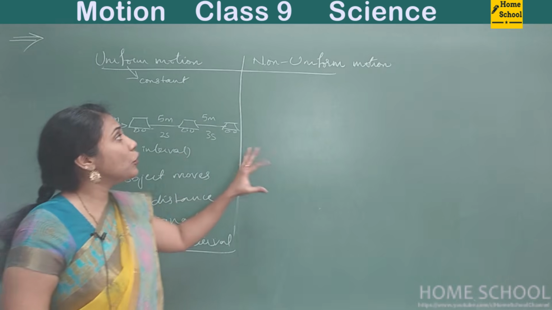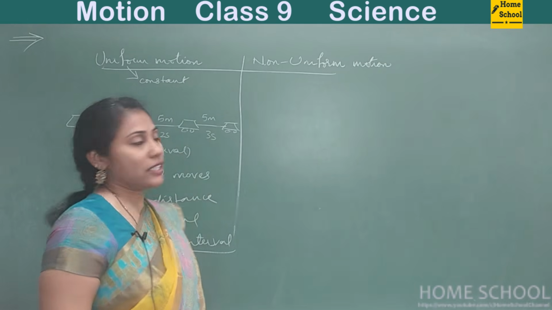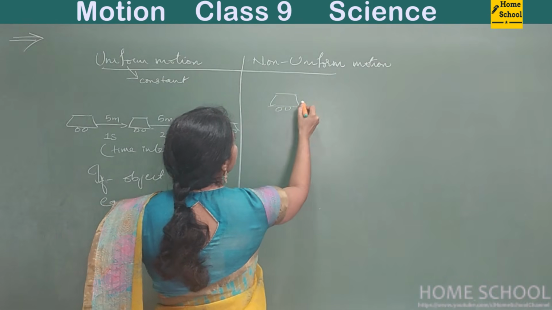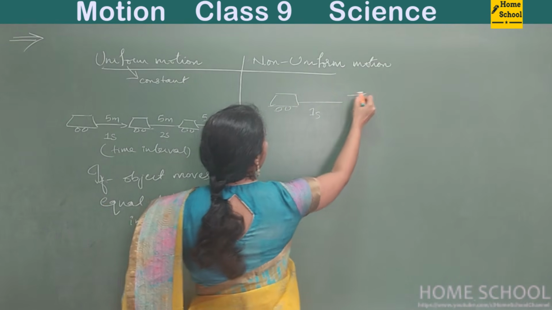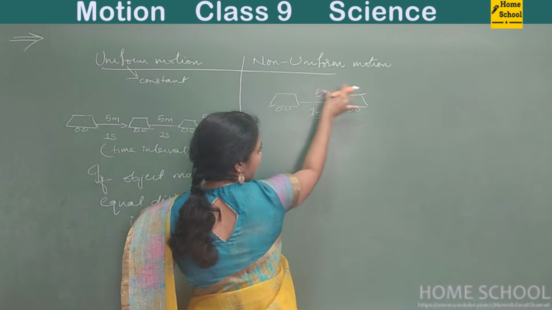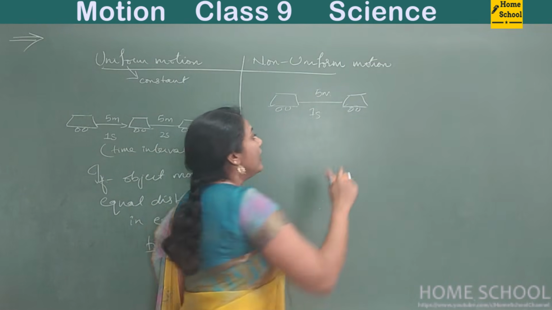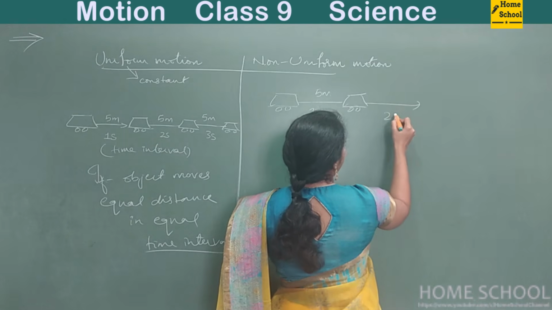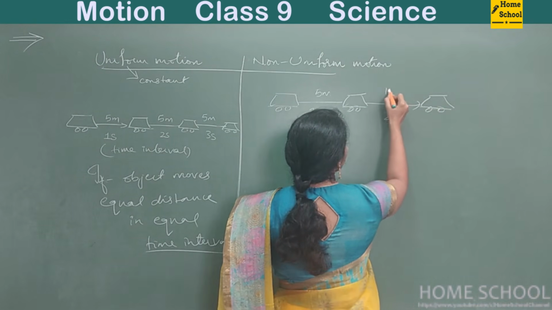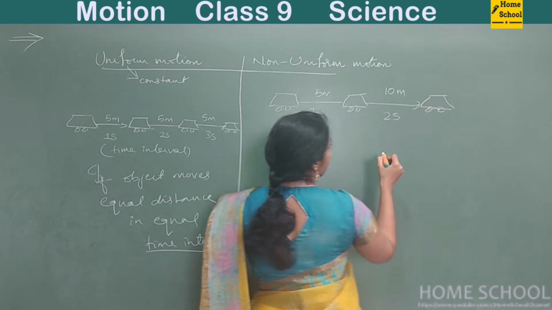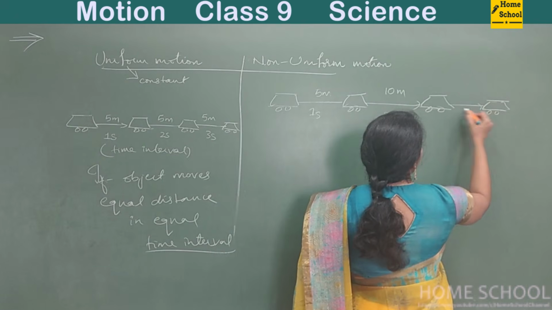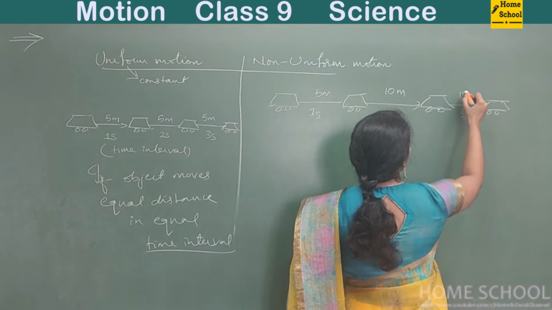And now let us go to non-uniform motion. Say the same car, in 1 second, it has moved about 5 meters. And in the second second, the car has moved about 10 meters, and in the third second, the same car has moved about 15 meters.